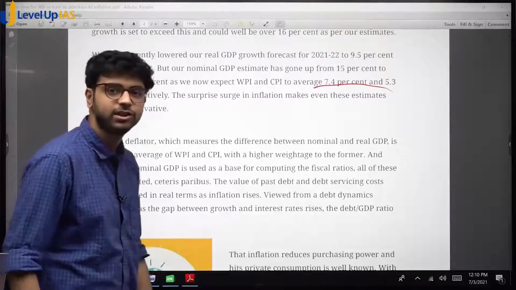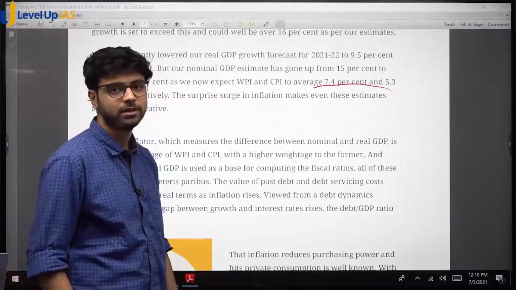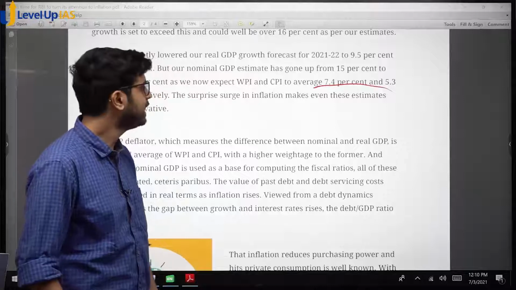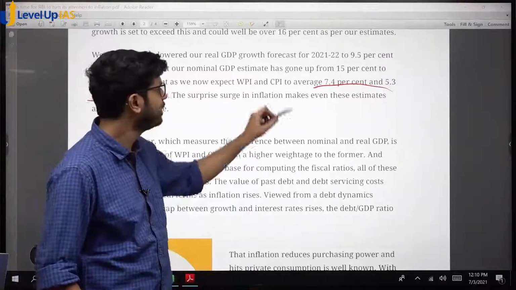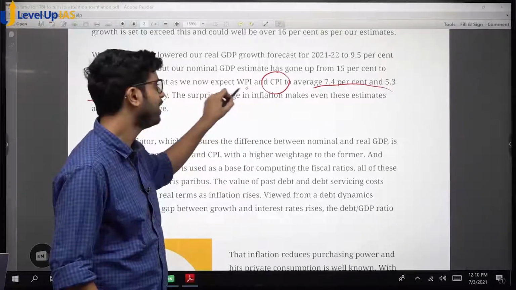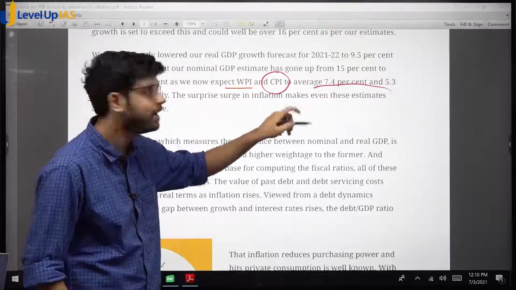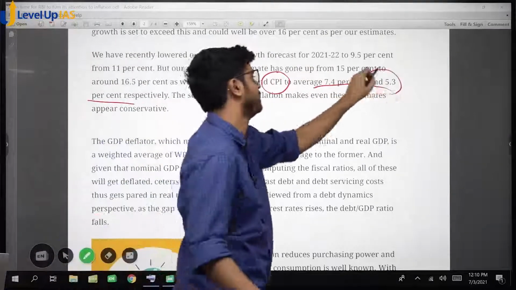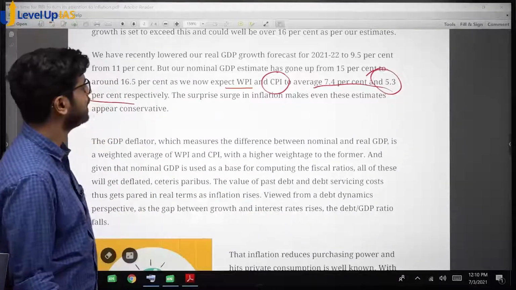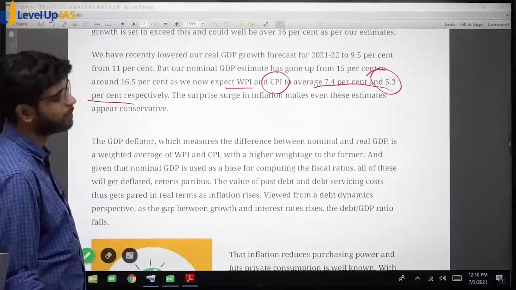Is this in range of the Monetary Policy Committee? It is in range. Why? Because the Monetary Policy Committee looks at only CPI. It doesn't look at WPI. Remember, headline CPI combined, only this. It is 5.3%. It is within range. The surprise surge in inflation makes even these estimates appear conservative.